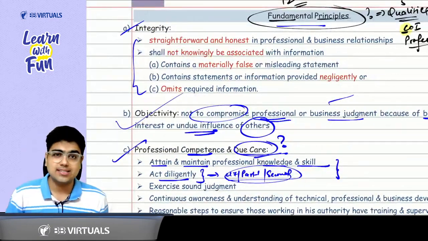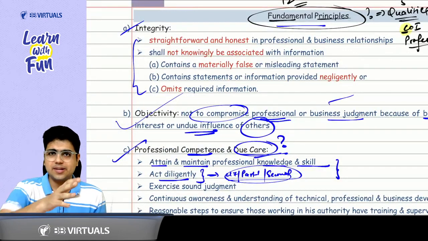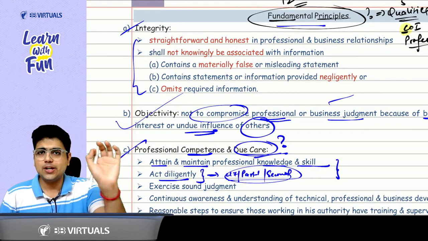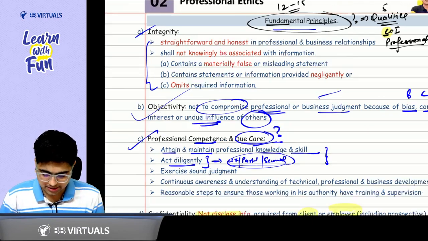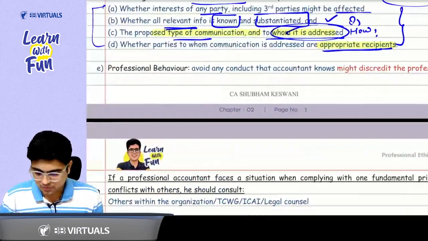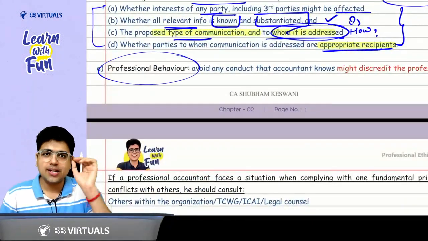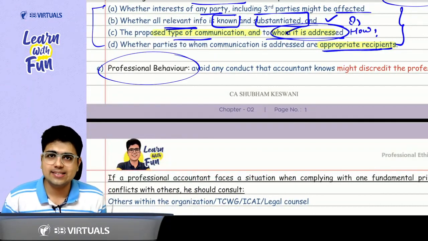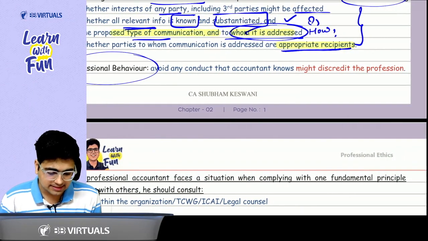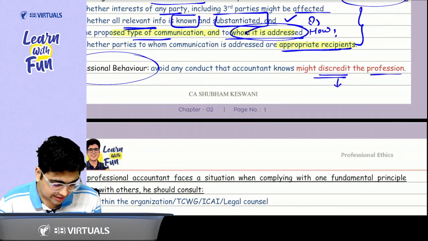This question was asked in your November 21 exam. So very, very important from exam point of view. You need to know the basics about these 5 fundamental principles. Now, sir, the last principle is professional behavior. Don't do anything which affects the name of this profession or which brings discredit to the profession.